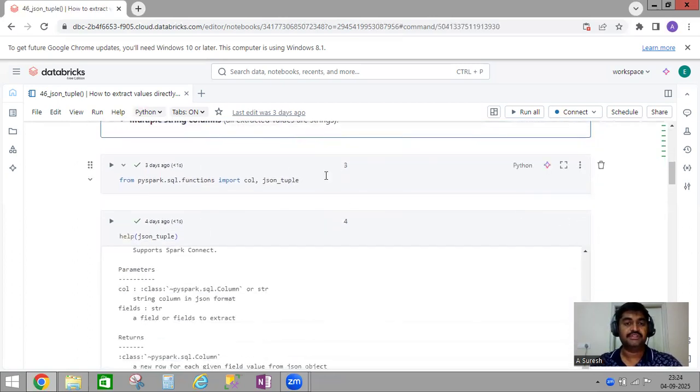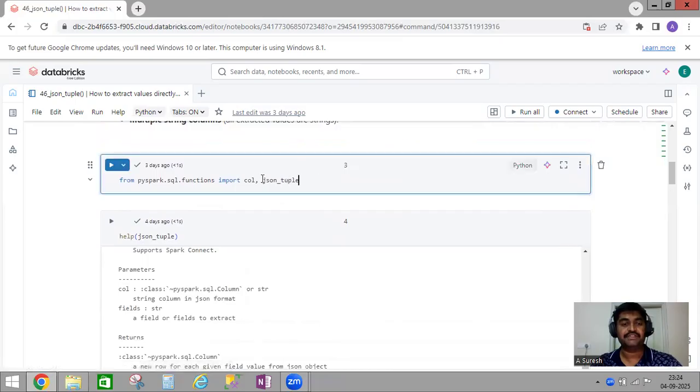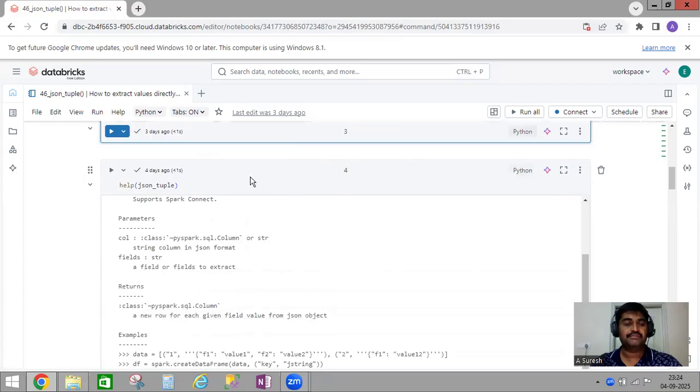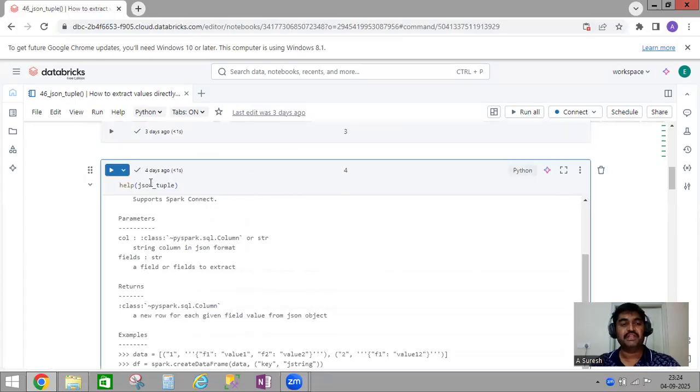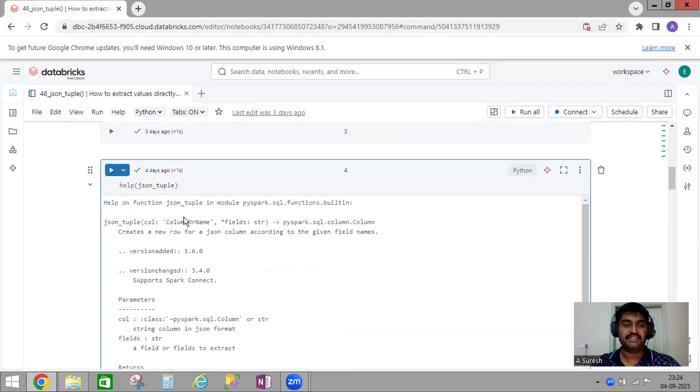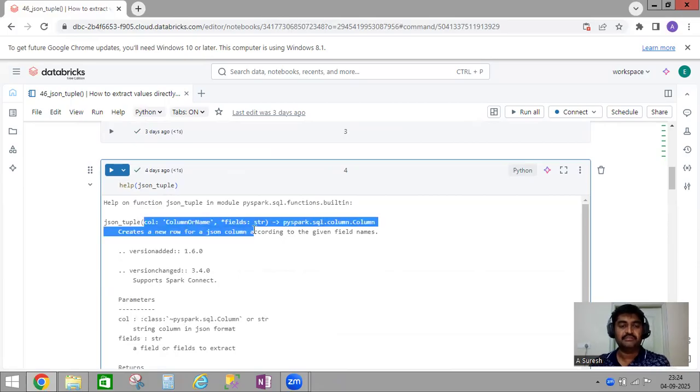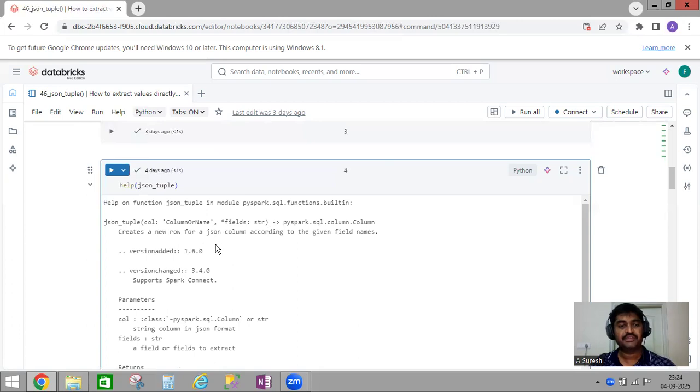First, I'm importing the function json_tuple here. If you want to get help on json_tuple, you can call help on json_tuple. If you see here, it gives you all the information, including the syntax: column and fields.